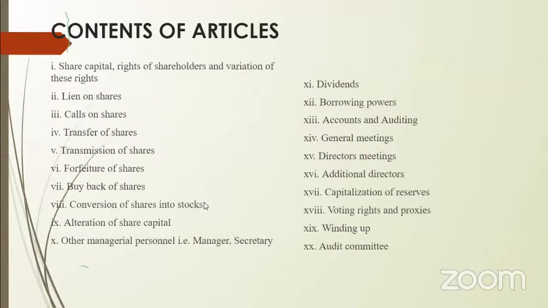At such times, what are the rules to be followed? Whatever changes are made in the articles of association, every change has to be registered again with the registrar. Then the registrar will verify and make the necessary changes in the register, in the company's register.